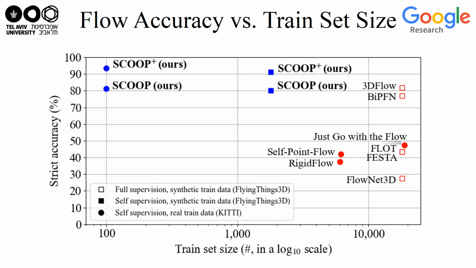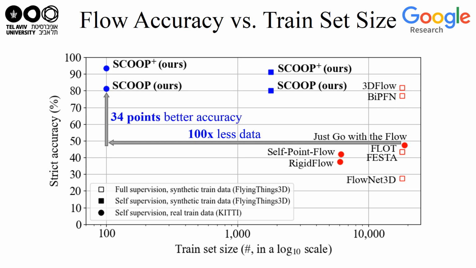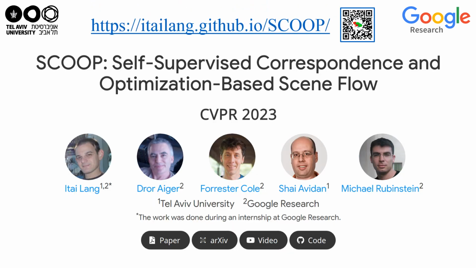These design choices enable Scoop to be trained on 2 orders of magnitude less data while substantially outperforming previous work. Please see our project page for more information.